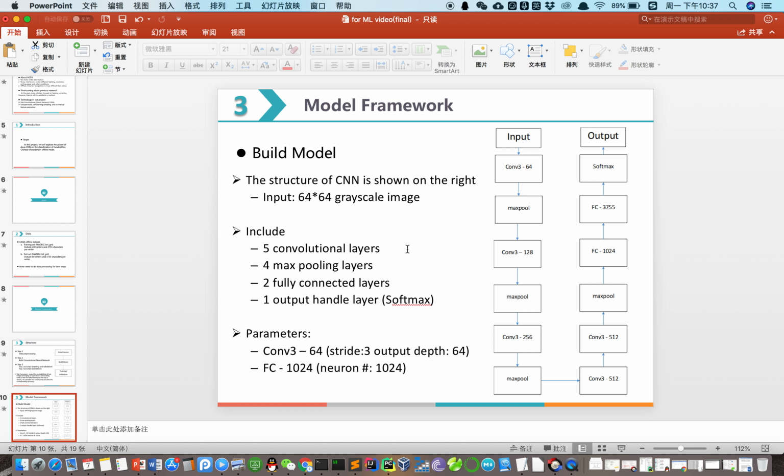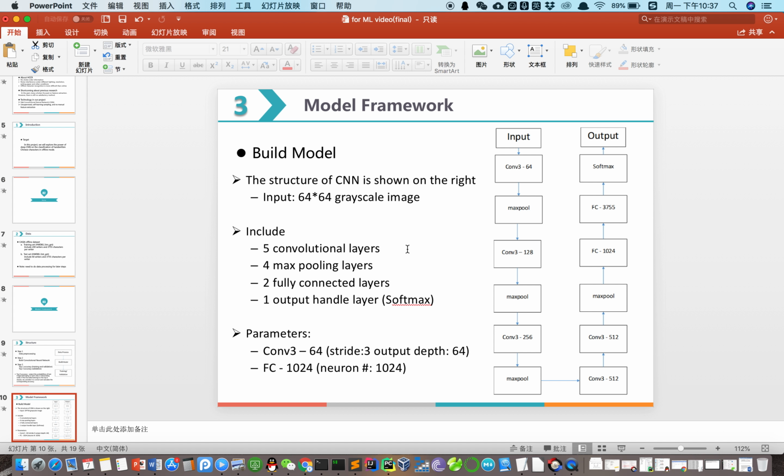Because the second one is connected with the output layer, it needs to classify the data into these different classes. More importantly, in order to prevent overfitting and reduce the computational complexity, the fully connected layers use dropout technology.